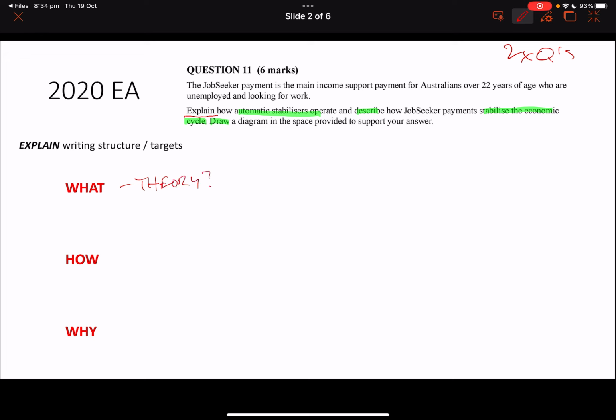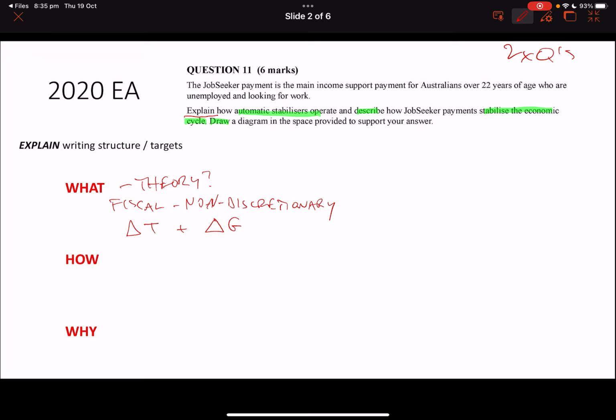Once again, I'll break down the question a bit for you. The theory area is you'd have to explain that this is fiscal, non-discretionary. I think that's a good way to start, isn't it? Non-discretionary fiscal policy. And basically, automatic stabilizers are changes in tax and changes in government expenditure that occur because of the position we are in on the business cycle.